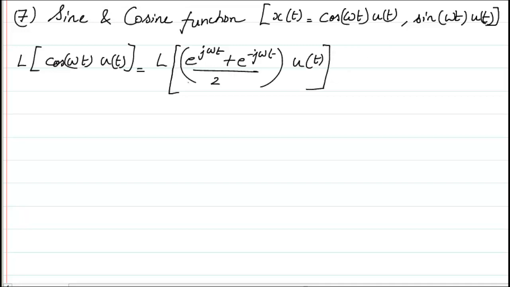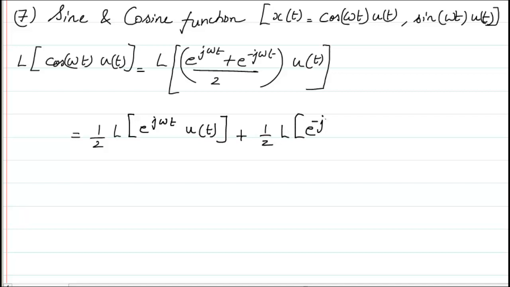Correct? Which can now be expanded in the form where I take 1 by 2 common, and then the Laplace of the first portion, which is e raised to power j omega t u of t, plus again the second portion, half the Laplace transform of e raised to power minus j omega t u of t.